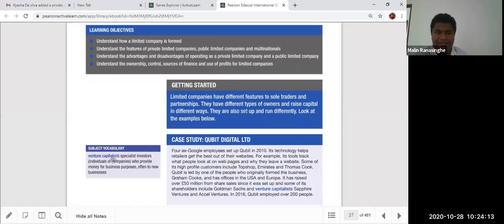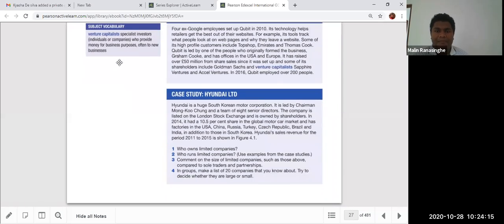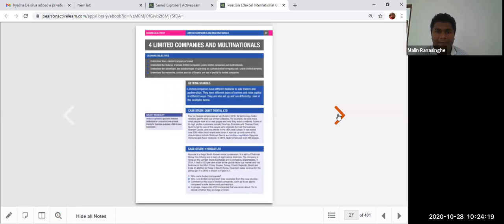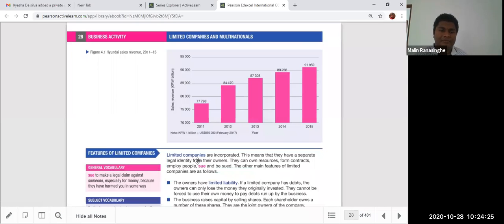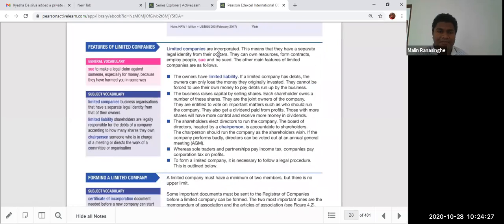There are two kinds of companies, private limited companies and public limited companies. Whatever it is, private or public, limited companies have these features. You can see limited liability. The business raises capital by selling shares, right? They are called shares, not the owner's capital; they call it share capital. And third, the shareholders elect directors to run the company.